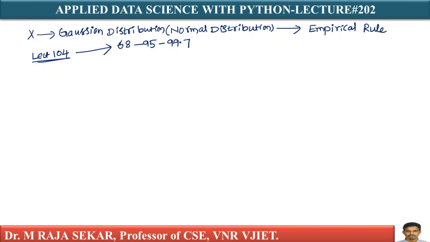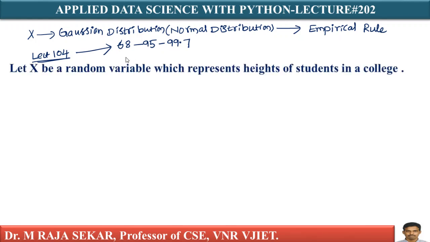What is the meaning of this rule? For example, let x be a random variable which represents heights of the students in a college. Let me assume these heights follow Gaussian distribution, or normal distribution. I can write x as N of mu comma sigma.